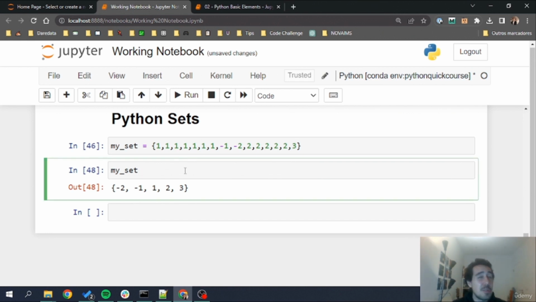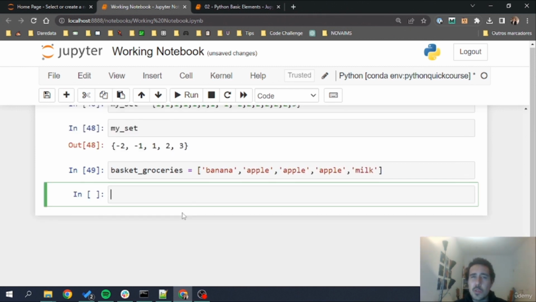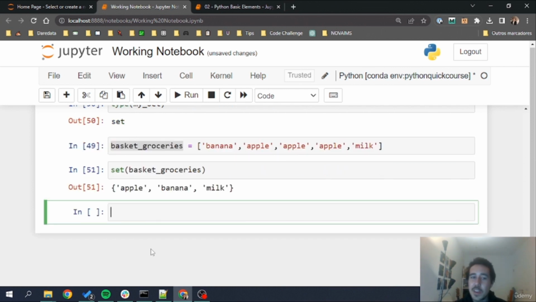So sets are very valuable for one more thing. When we have a list and we want to extract the distinct elements of that list, it's very cool. For example, I'm going to use here a list, which is a basket of groceries that will have banana, apple, another apple, and another apple, and also milk. And we want to know what the distinct elements of this basket of groceries are. What we can do is call the set function. Let's pass our basket of groceries inside this set function and see what this will return. As you can see, we have apple, banana, milk.